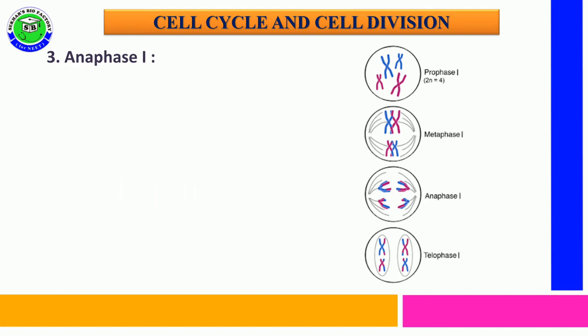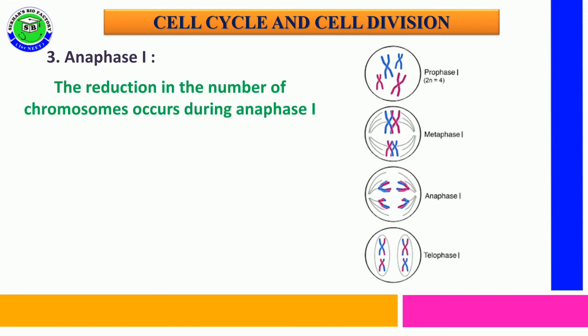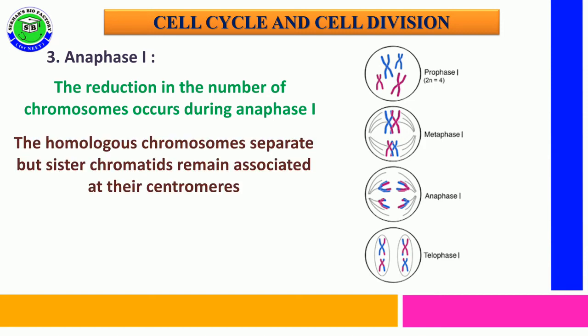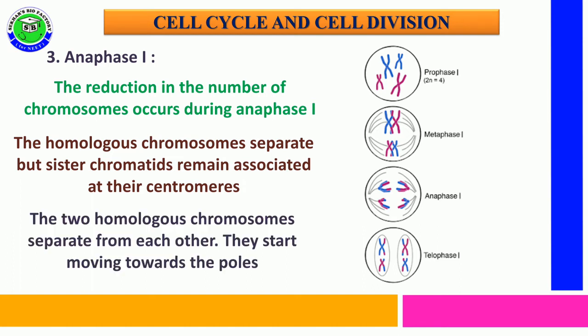The third phase is anaphase 1. The main important character of anaphase 1 is that the reduction of chromosomes actually takes place in anaphase 1 only. In this phase, the homologous chromosomes get separated, but sister chromatids remain associated with the centromere, and these are not separated. Just the chromosomal pair is separated in anaphase 1.